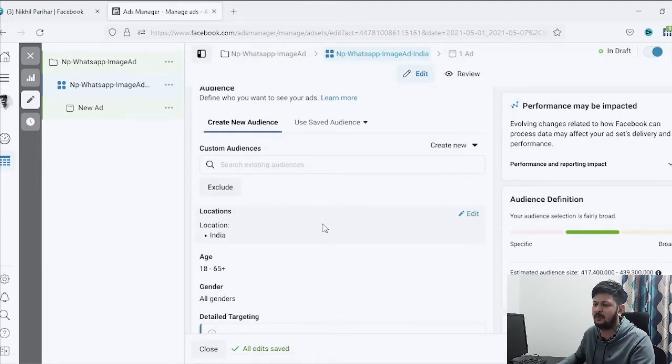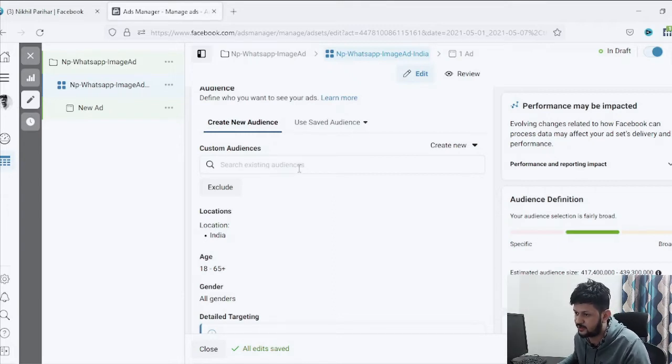Audience targeting, there are many ways of audience targeting. For now we will go with interest targeting. I'll link the videos, other targeting options, videos in the description. You can check them out also. There are many other ways to target audience too. For now we'll go with audience interest targeting.